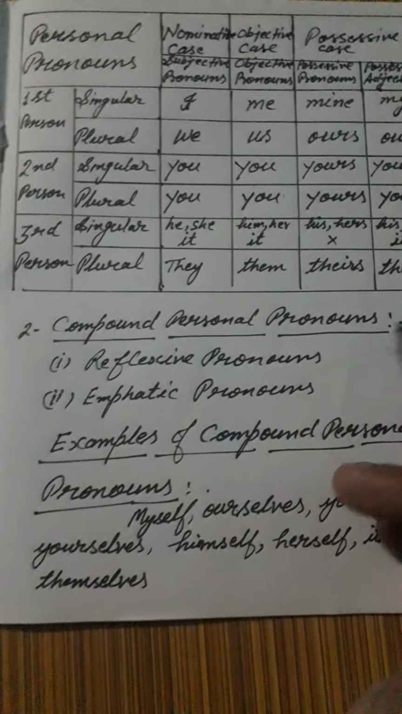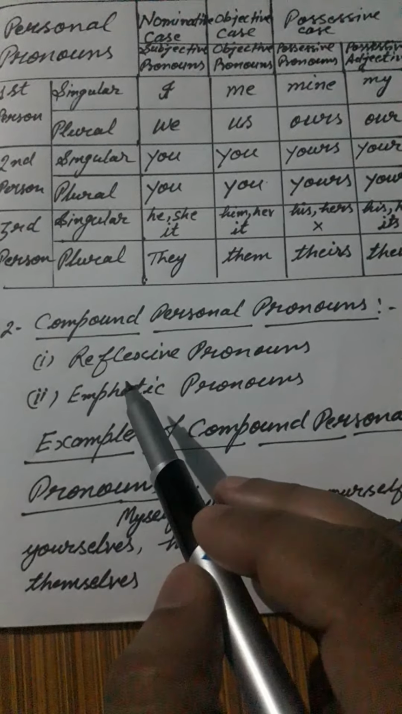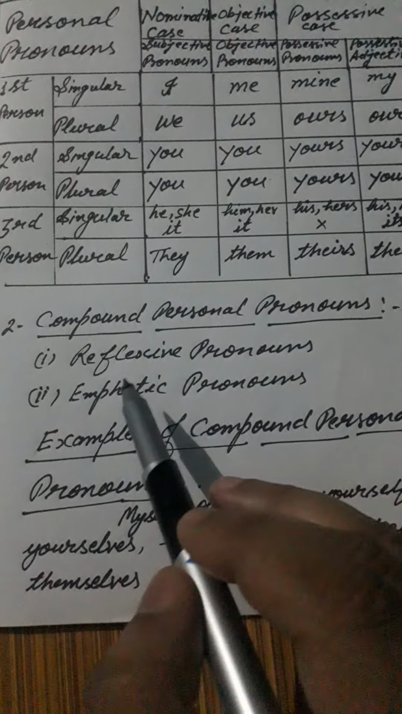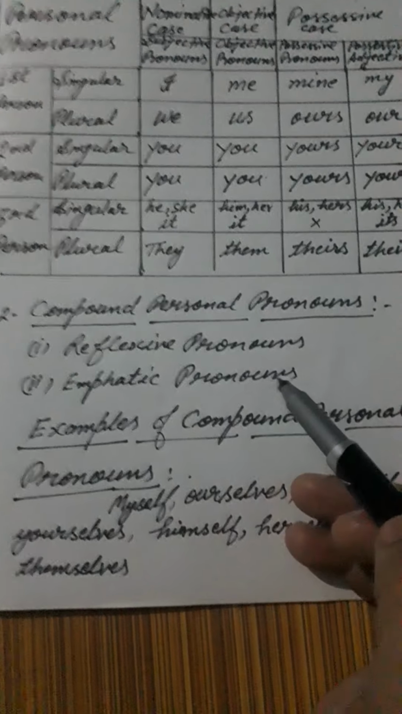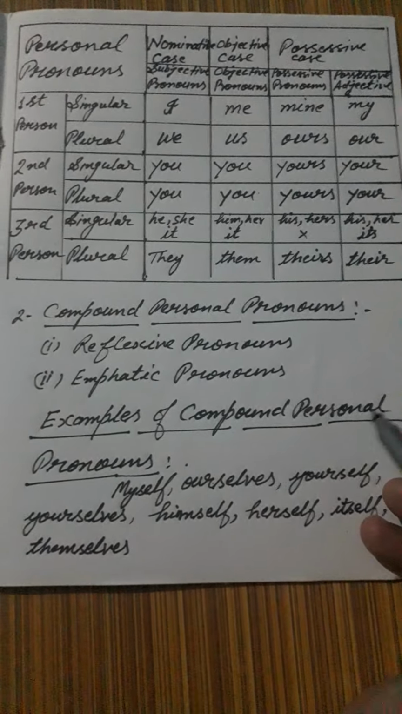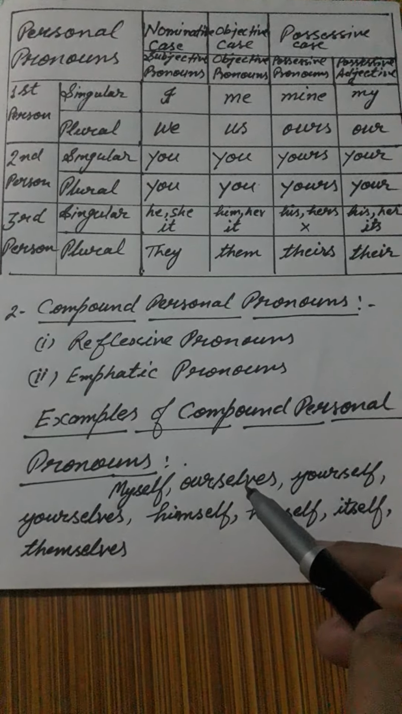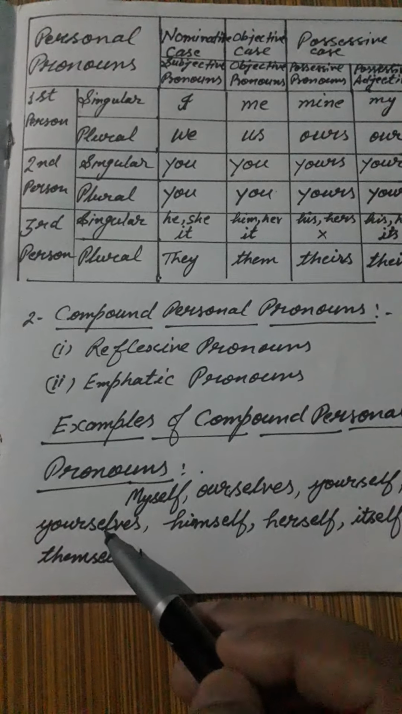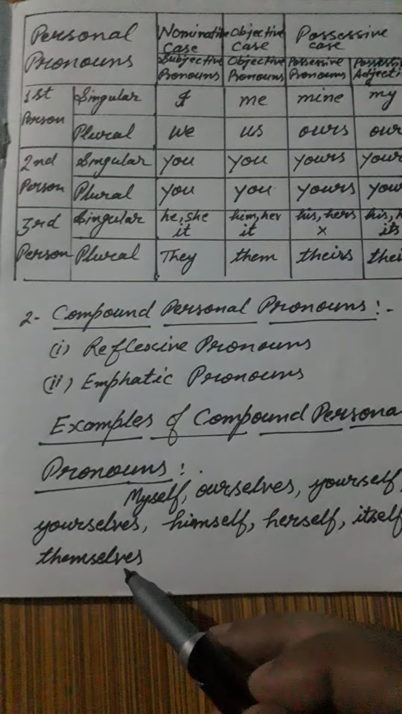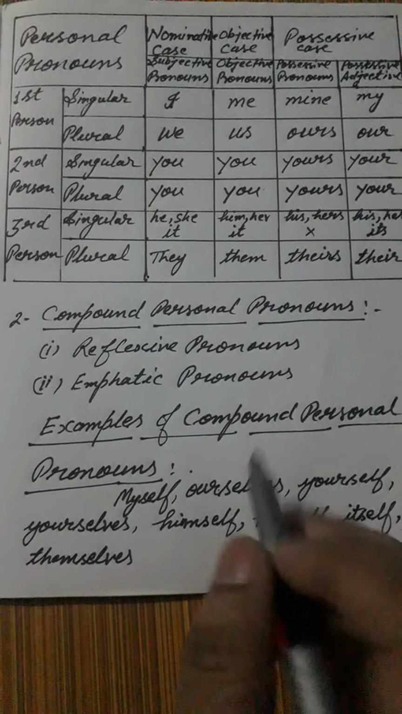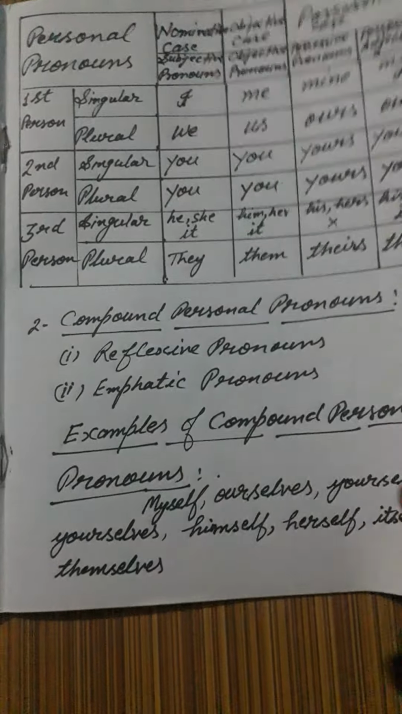Now let's move to compound personal pronouns. It has two parts: reflexive pronouns and emphatic pronouns. Examples of compound personal pronouns: myself, ourselves, yourself, yourselves, himself, herself, itself, themselves. These are the examples of compound personal pronouns.